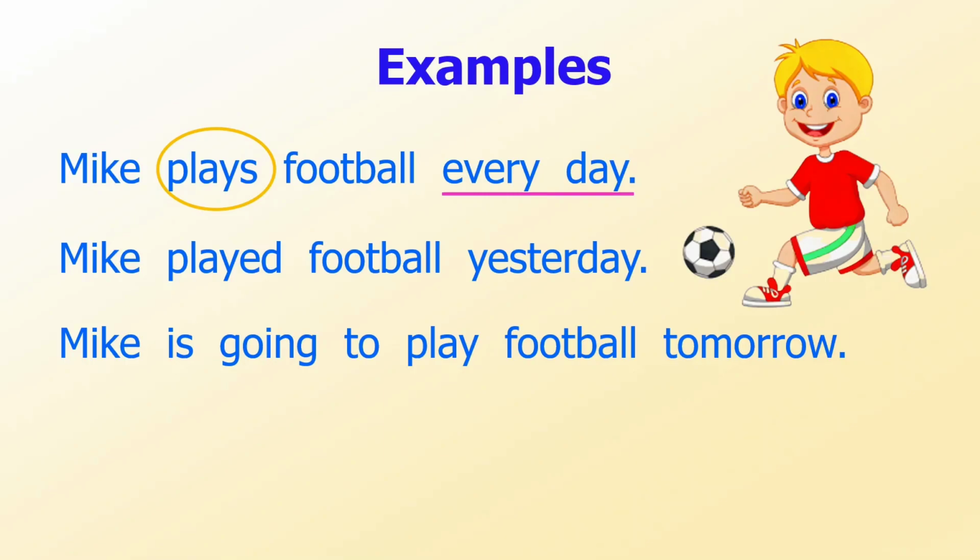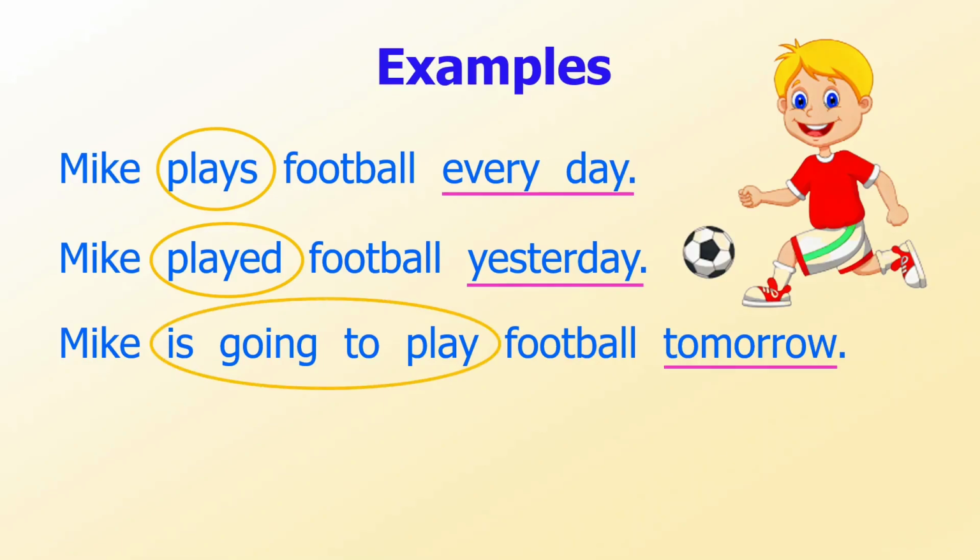In the second sentence, the word yesterday tells us that the situation happened in the past. So, we use the past form of verb. In the last sentence, the word tomorrow tells us that Mike has a plan to play football in the future. So, we use the future form of verb. We won't talk about the details at this stage.